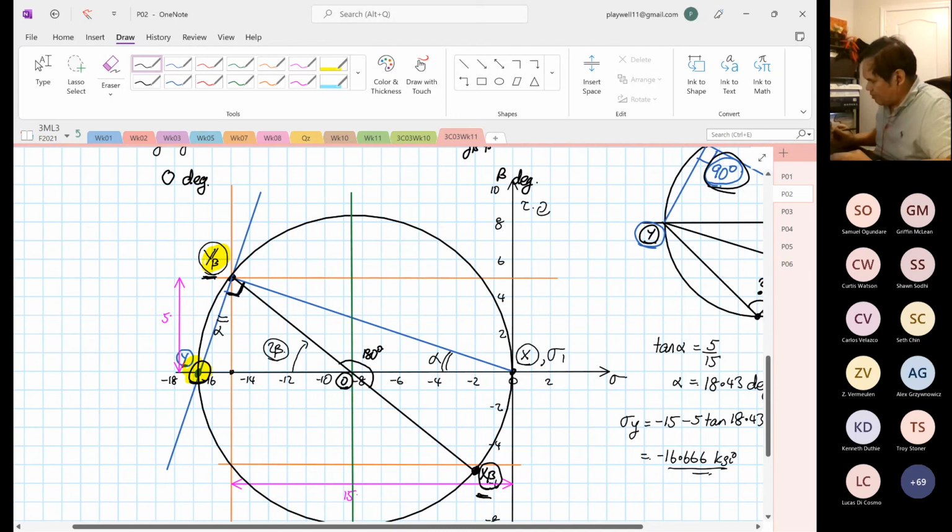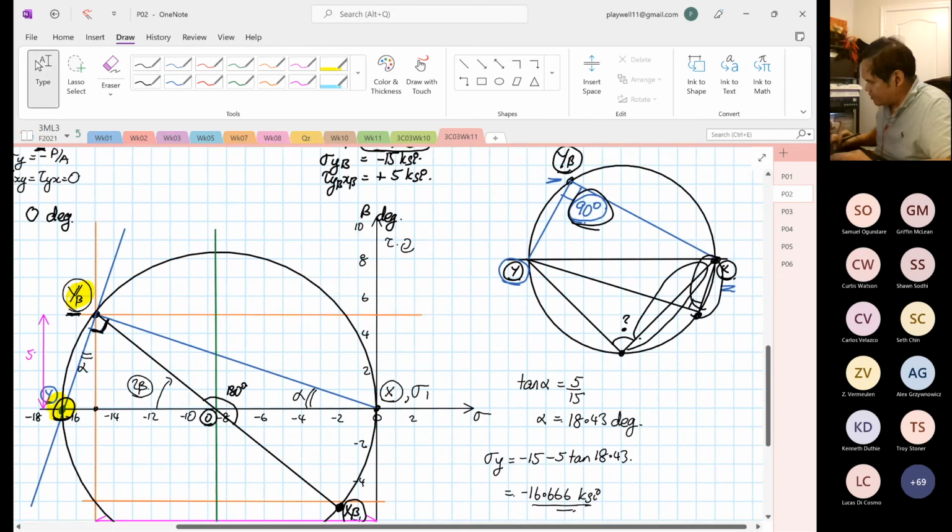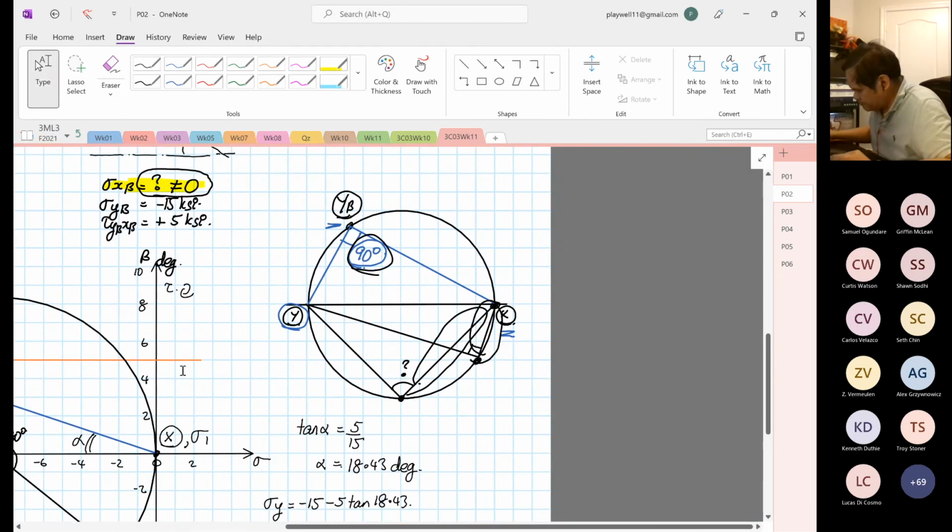Now let's go back to the rules of the circle again. If I draw from Y beta to the center of the circle, and we know that this is alpha, this angle over here will also be alpha, because they share the same radius. So this angle over here